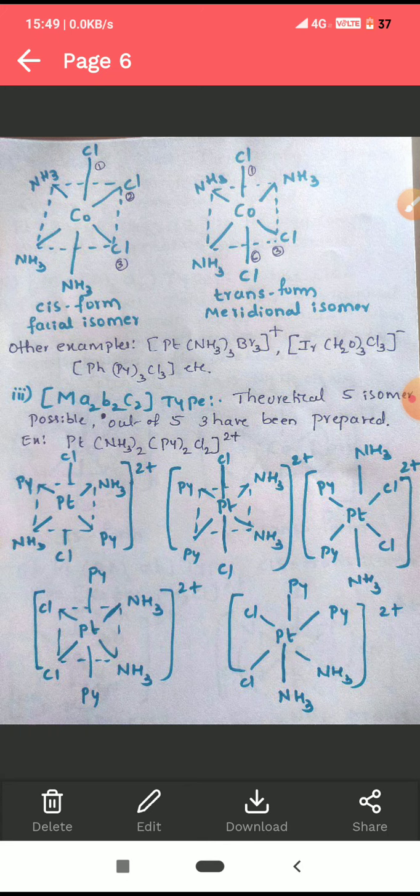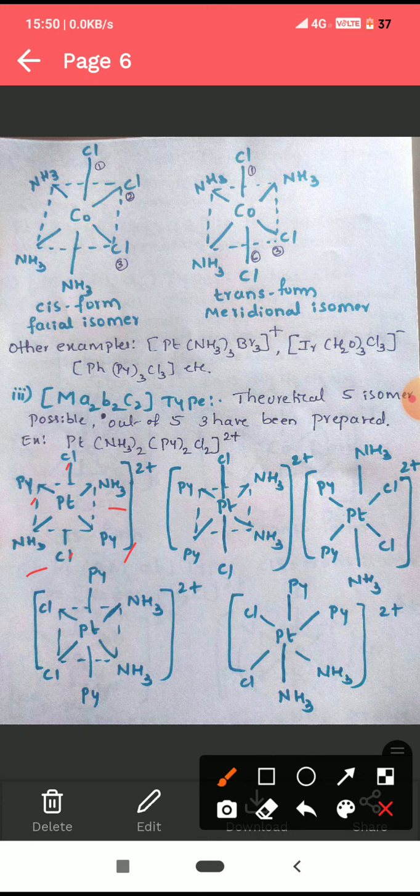In the first 2, chloride ion position or C ligand position is fixed. Then we have to change the position of A and B ligand. In the first one, chloride are diagonally opposite or they are opposite to each other. Ammonia opposite to each other. Pyridine opposite to each other. In the next one, chloride ions opposite to each other. Pyridine adjacent. Ammonia adjacent.